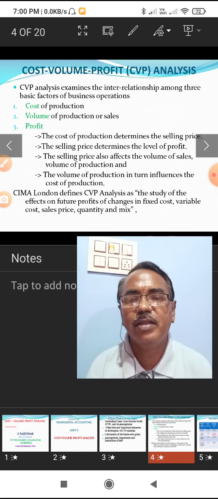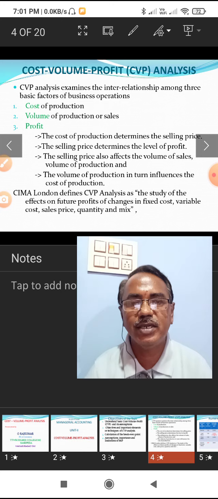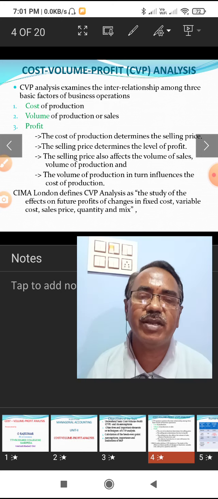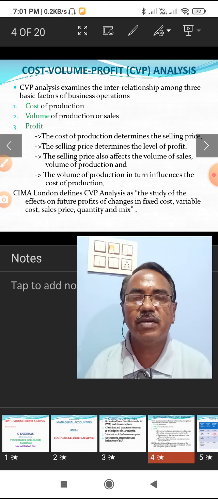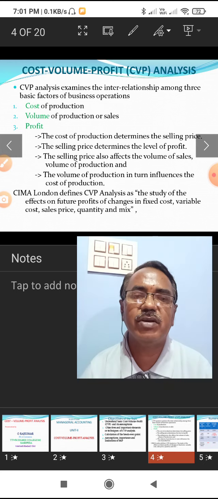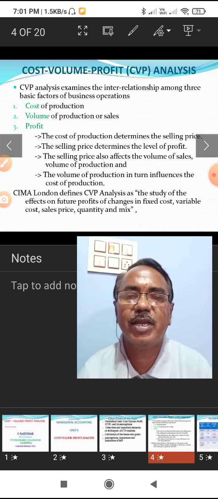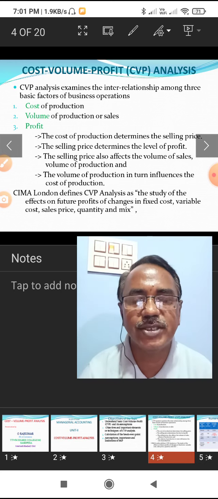Hence, the Chartered Institute of Management Accountants, London defines cost volume profit analysis as the study of the effect on future profits of change in fixed cost, variable cost, sales price, quantity and product mix.